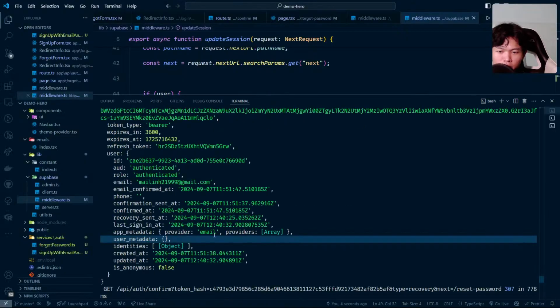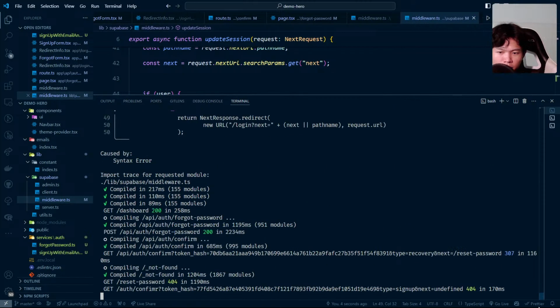Right now we should have the session types console display. Oh my God, I forgot to, well, wait a minute. I think the middleware is... okay.